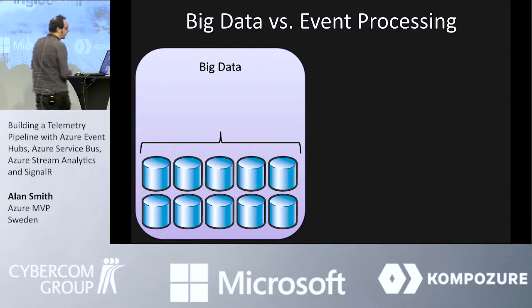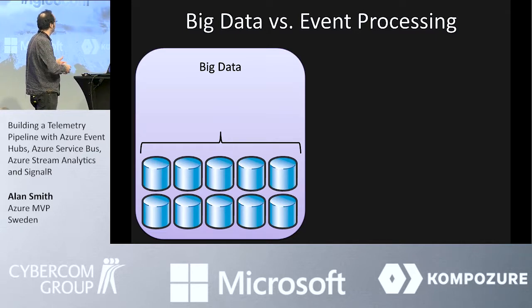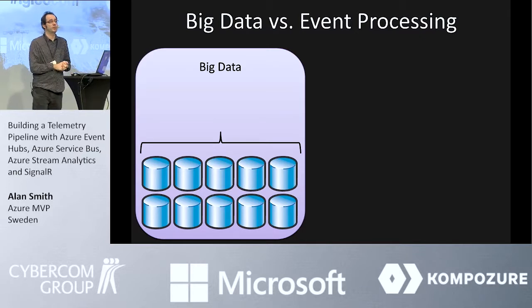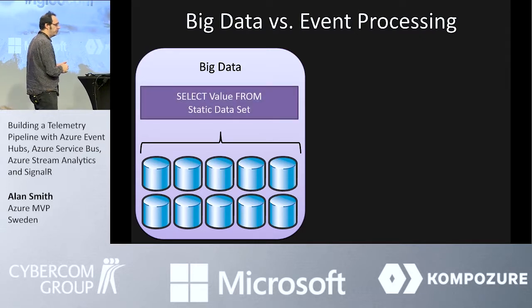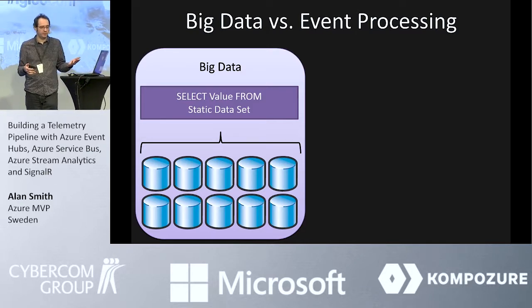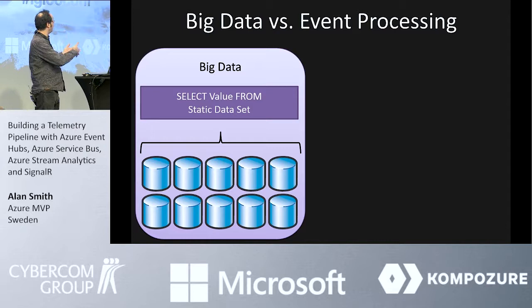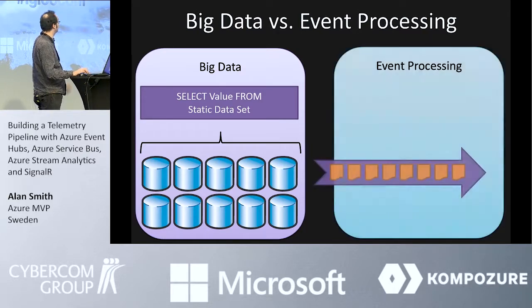When we think about big data, one of the challenges that we have is the data sources that we're querying get larger and larger and larger. So we have all of the different technologies like Hadoop, and we have SQL Server Data Warehouse, and we do all kinds of things like sharding. But what we're basically doing is selecting value from a static data set. This data set is having data added to it. If it's telemetry data, data is going to be added to it. But we're really selecting these large data sets and looking at selecting our business value from that static data set.